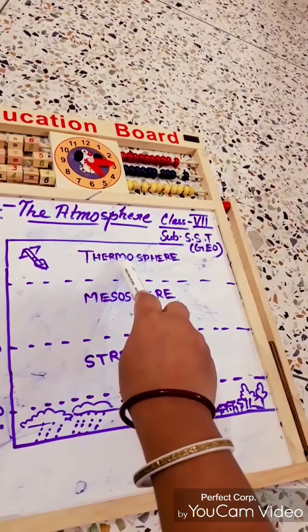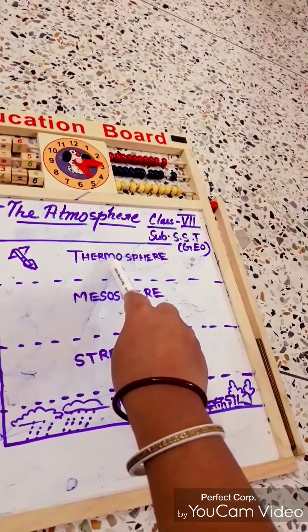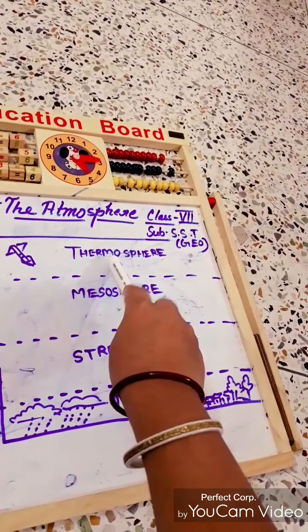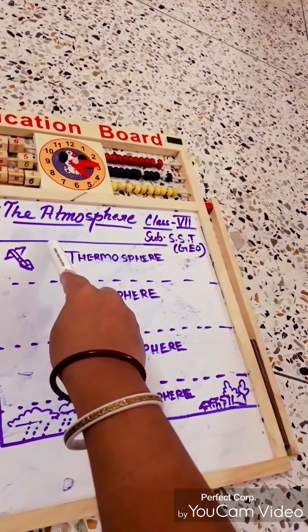In this thermosphere, two types of layers are also included: in the lowermost portion the ionosphere, and in the uppermost portion the exosphere.